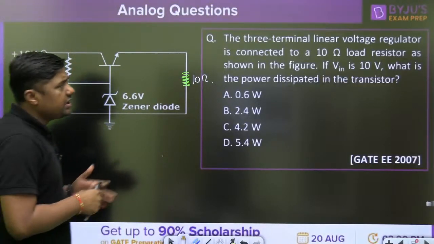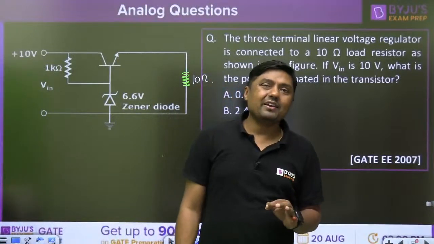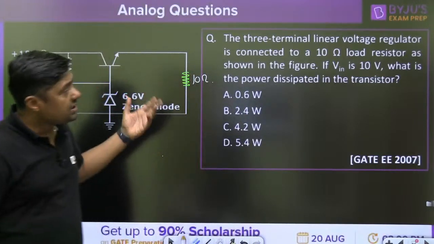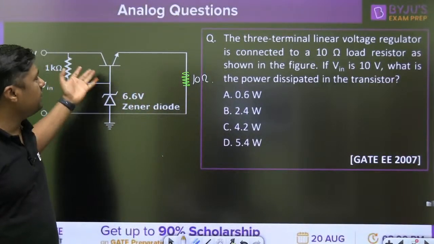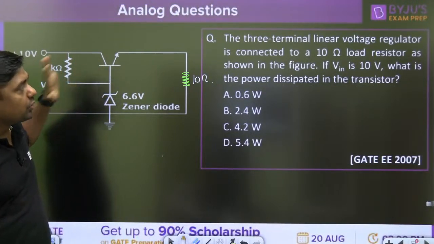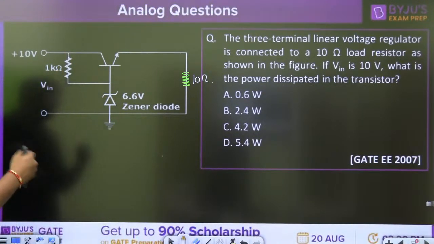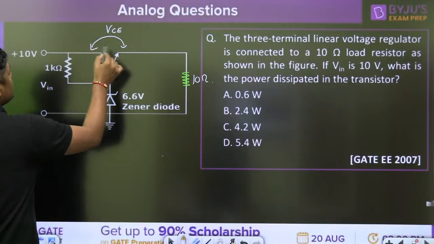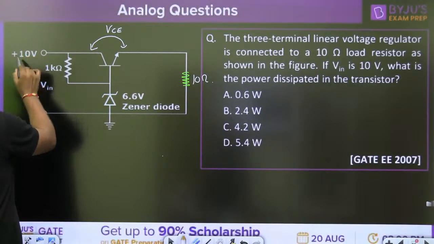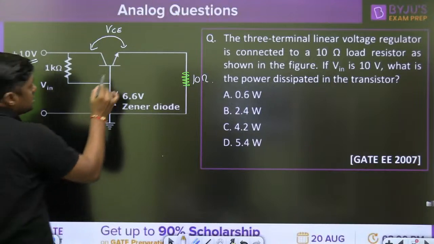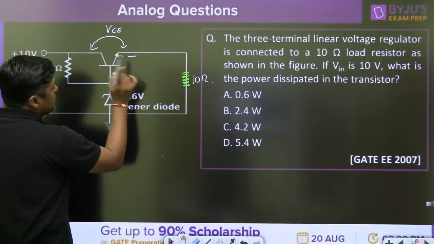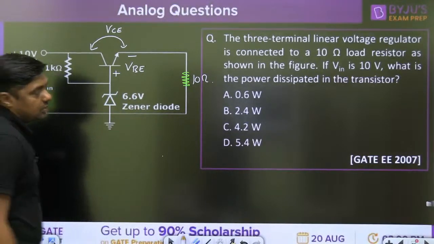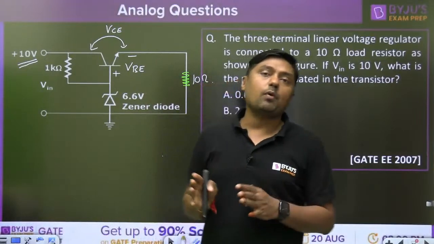In the question, beta is given. Remember, if the beta is not given, the base current is negligible. If the beta is given, then we have to consider the base current. But if the beta is not given, you can neglect the base current. Okay, no issue. Now, what is the power dissipation across the transistor? You have to calculate the value of VCE. So the voltage at this point is fixed 10 volt. What is the voltage at this point? Always remember, the transistor should be in active region and the Zener diode should be in breakdown region. That is the condition applied for this type of voltage regulator.